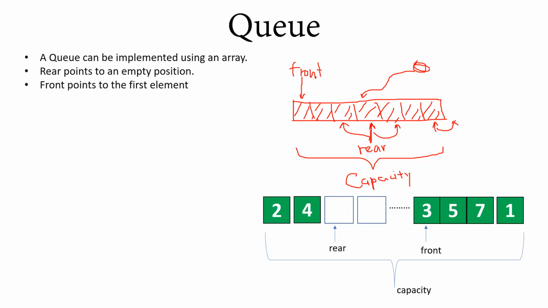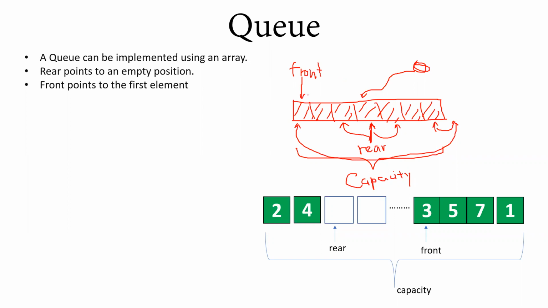Now, when it goes over here, because this is of a fixed size and we're using an array, we have to move it all the way to the front if there are no elements over there.